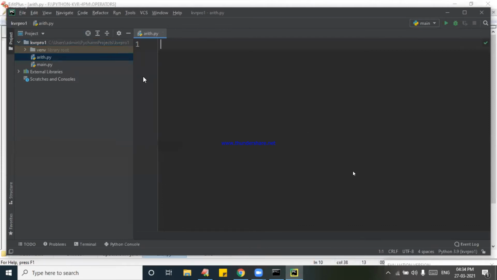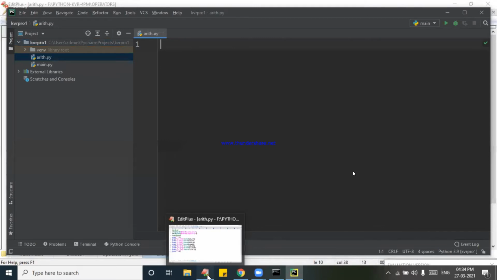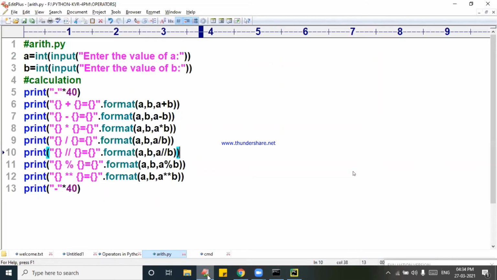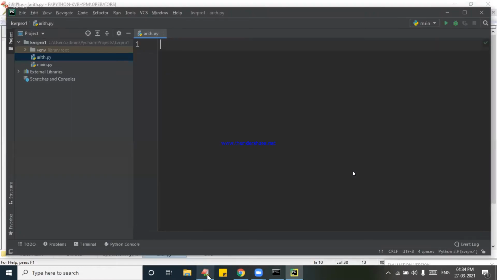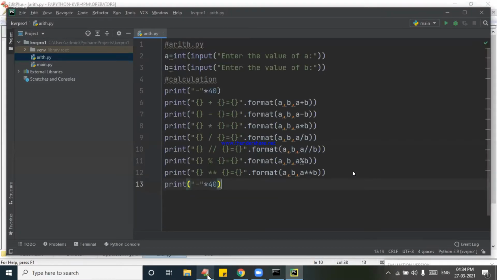Now the screen is ready. Now what will I do? My previous program, I will copy from here and paste here. The same code is coming here. Dear students, please observe.